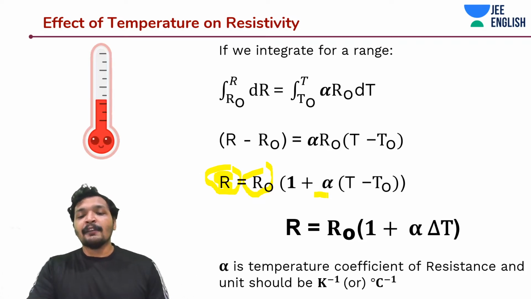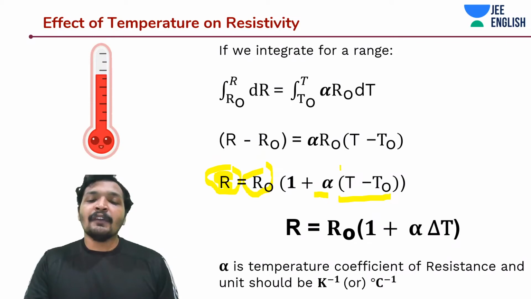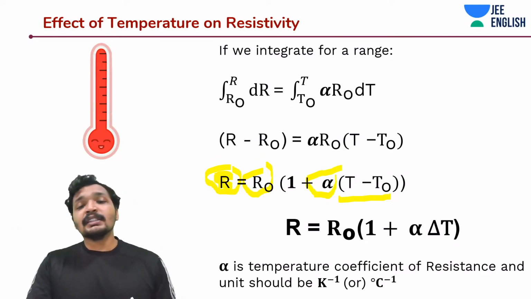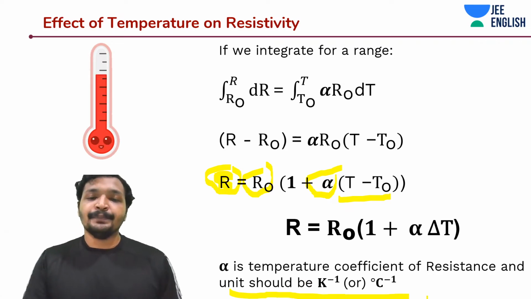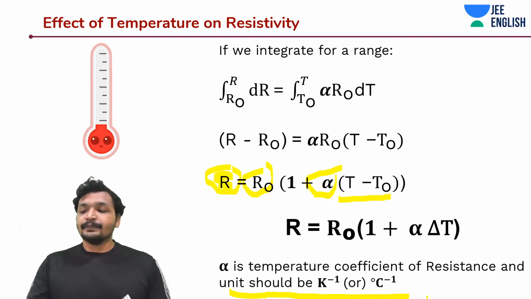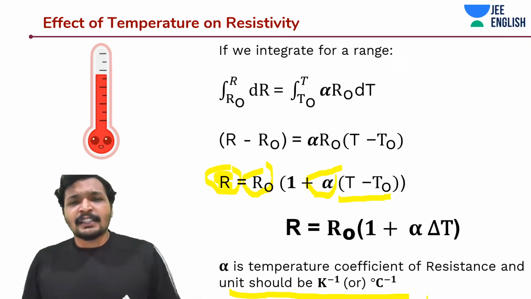And you are multiplying alpha into delta T, or T minus T0, whose unit is Kelvin or degree Celsius. So alpha's unit would be inverse degree Celsius or inverse Kelvin. So the SI unit of alpha is inverse Kelvin. Easy? Pretty simple. It's actually a very interesting topic.